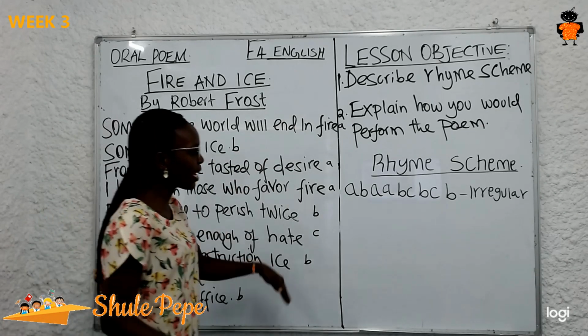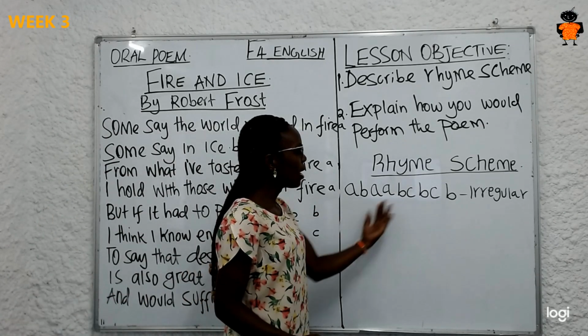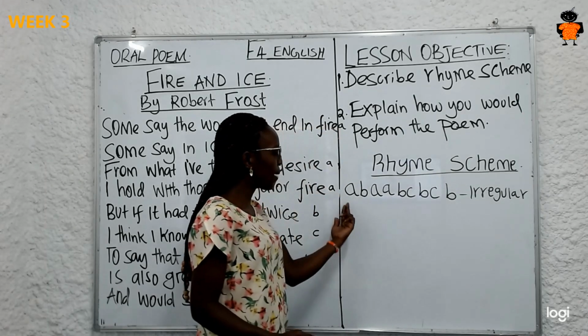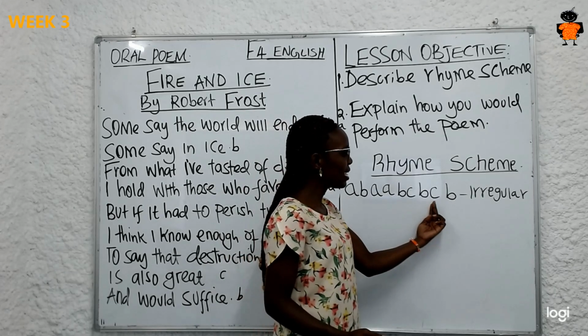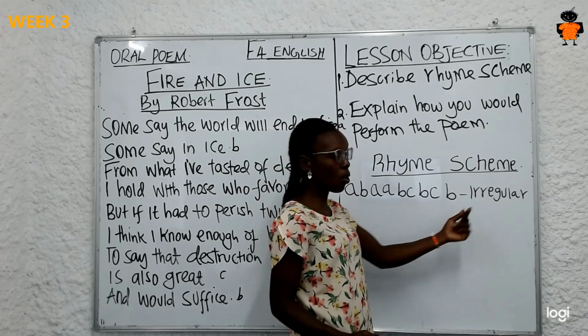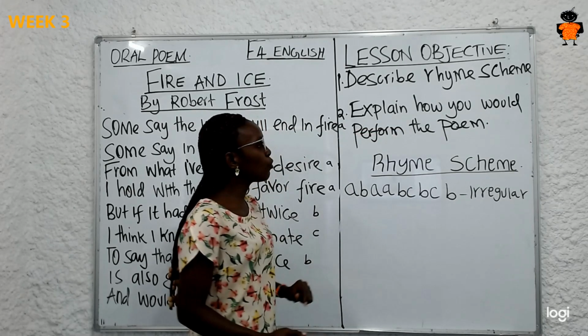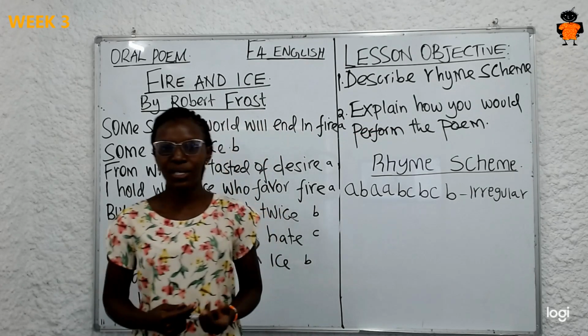After assigning the letters, you write it horizontally and then state whether it's regular or irregular. So the pattern should be indicated horizontally and you should state whether it's regular or irregular, like what I've done on the board. Explain how you would make performance of a poem interesting.